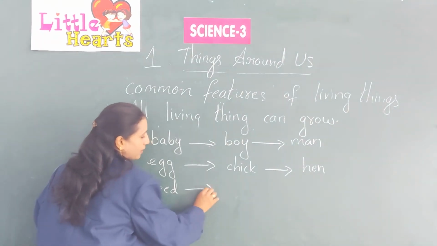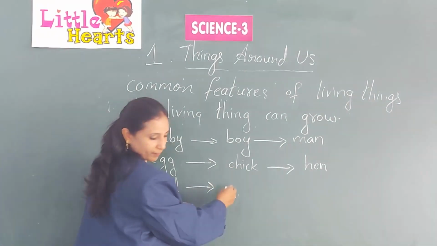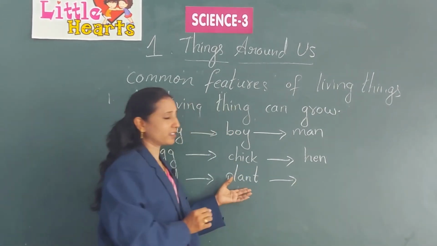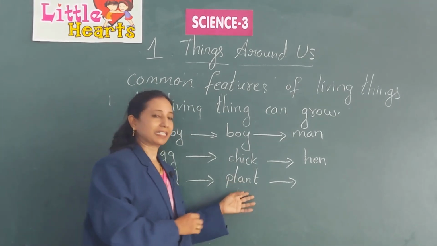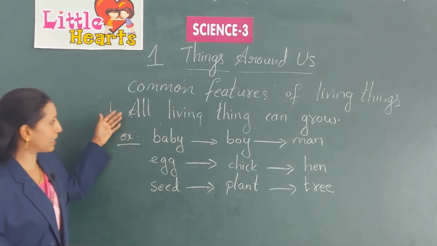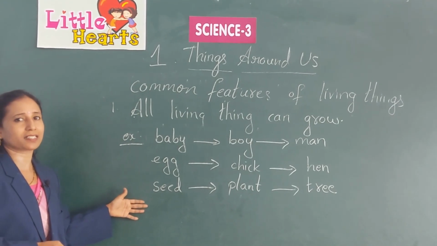The seed grows into a small plant, and this small plant later grows into a big tree. So these are the examples which tell us that most living things grow.